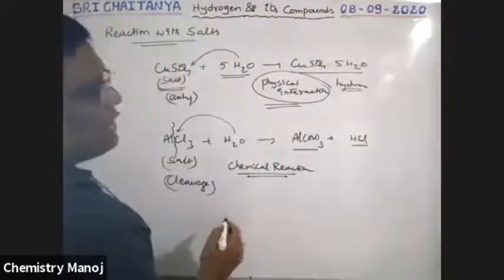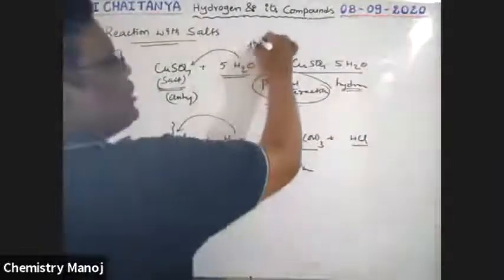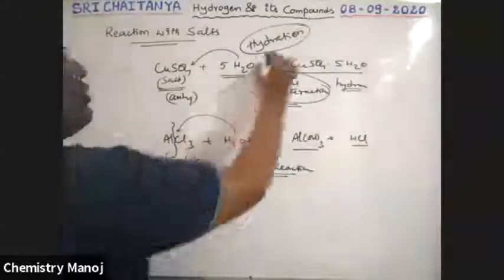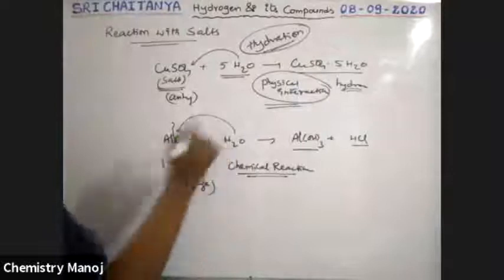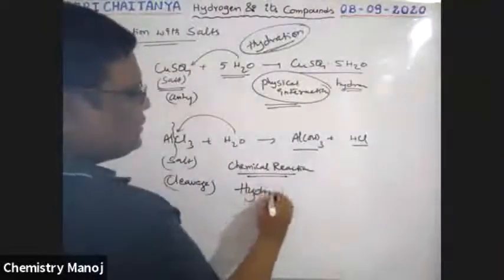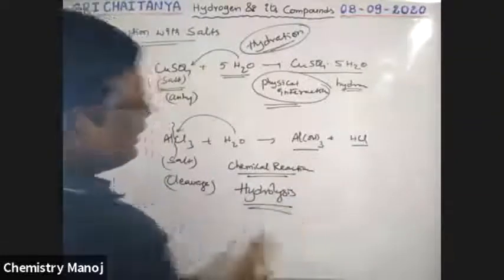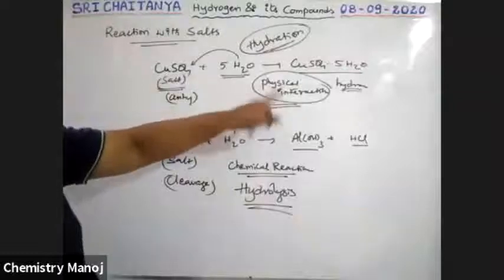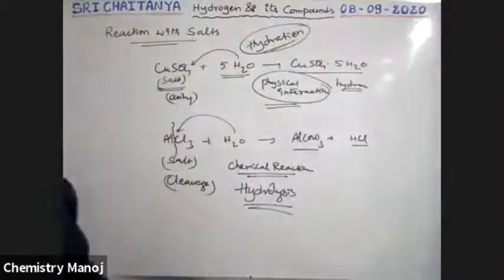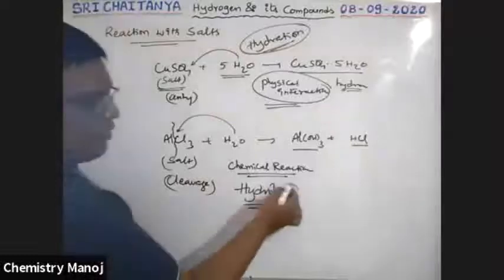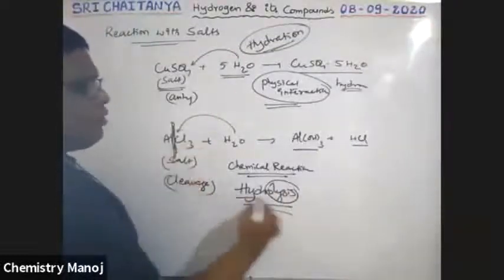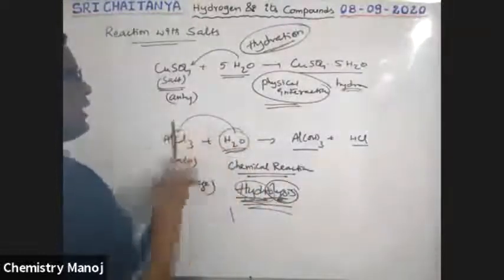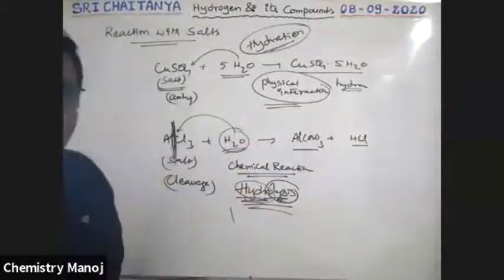The physical interaction concept is called hydration. That means physical interaction of salt with water is called hydration. Chemical reaction of salt with water is called hydrolysis. There is a difference between hydration and hydrolysis. Hydrolysis is nothing but a chemical reaction. Hydration is nothing but a physical interaction. No reaction takes place. Wherever lysis is there, the compound breaks. Hydro means water, so by using water, lysis takes place. By using water, this chemical is going to break, which is called hydrolysis.